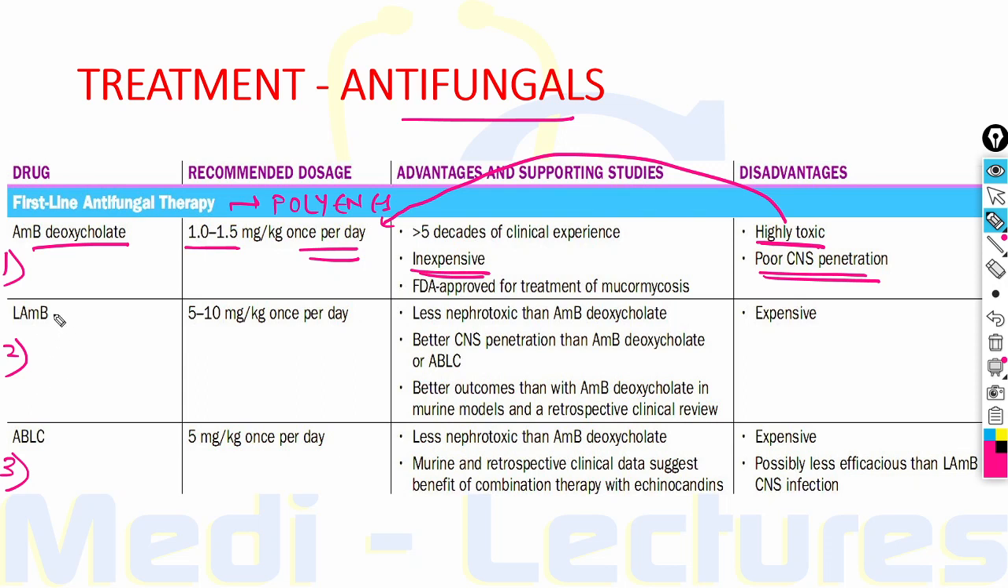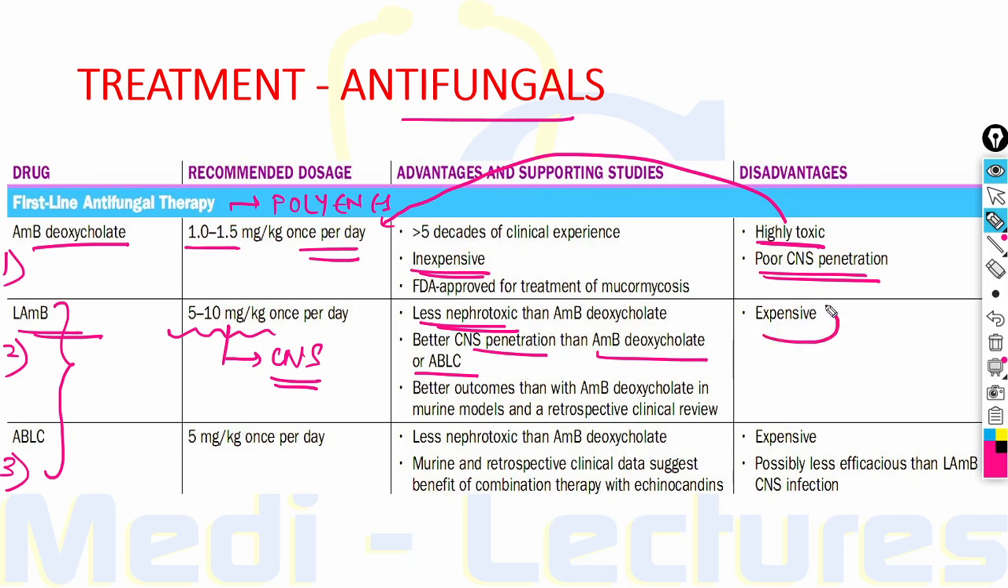On the other hand, both liposomal amphotericin B and amphotericin B lipid complex are less nephrotoxic, out of which the least nephrotoxic is liposomal amphotericin B. Therefore, we can give a dose of 5 to 10 milligram per kg once per day. It has a better CNS penetration than amphotericin B deoxycholate or lipid complex amphotericin B, and doses of 10 milligram per kg should only be given if there is CNS involvement. But all this comes at a cost, and this antifungal is very expensive.